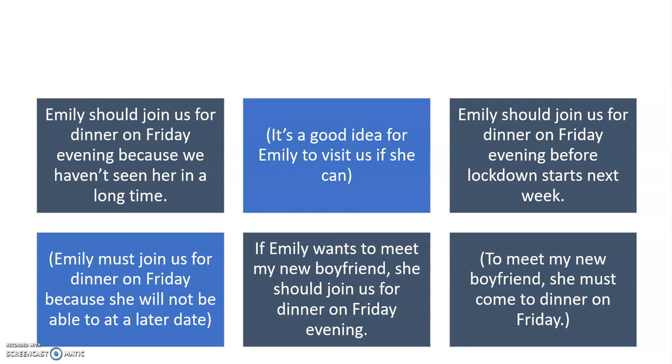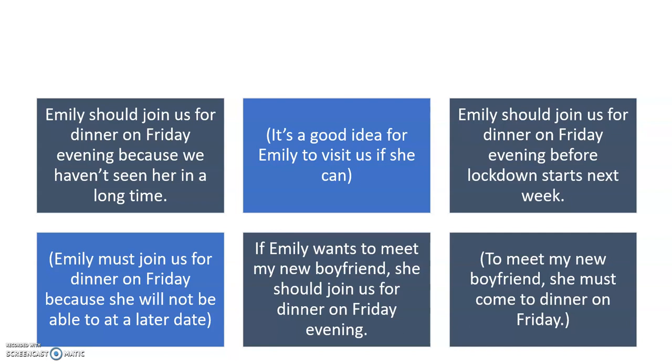Okay, again, let's look at these examples in a little bit more depth. So, Emily should join us for dinner on Friday evening because we haven't seen her in a long time. So this means it's a good idea for Emily to visit us if she can. Okay? The second example.